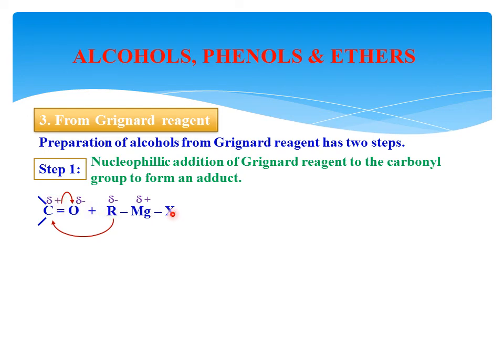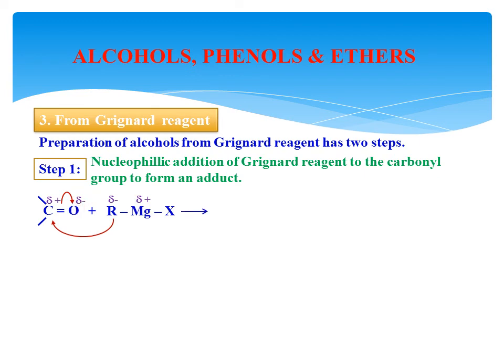In the Grignard reagent also, the bond is not distributed symmetrically; it is unsymmetrical sharing of the covalent bond. Therefore, the R group has delta negative charge, Mg has delta positive charge, X also has delta negative charge. The bond breaks heterolytically here, and R minus goes to the positive part of the carbonyl carbon, and the positive part, the MgX group, goes to the negative part of the carbonyl oxygen.